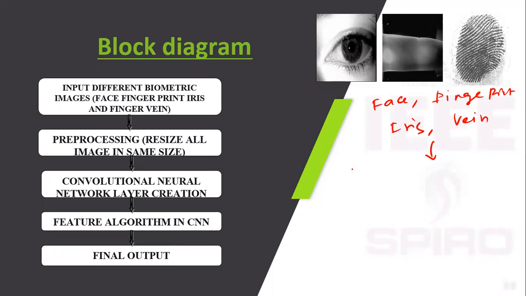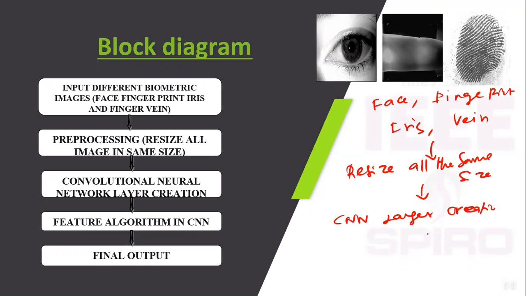In pre-processing, we resize all the images to the same size, which is a must for CNN. Next is CNN layer creation, and next training the data with the help of CNN. With the help of these features, finally we classify the authorized person or unauthorized person.